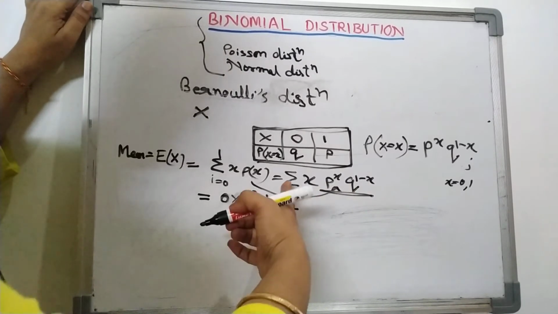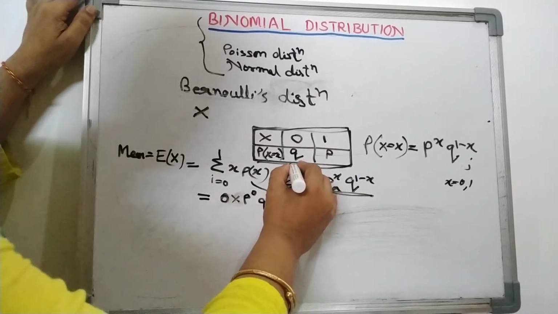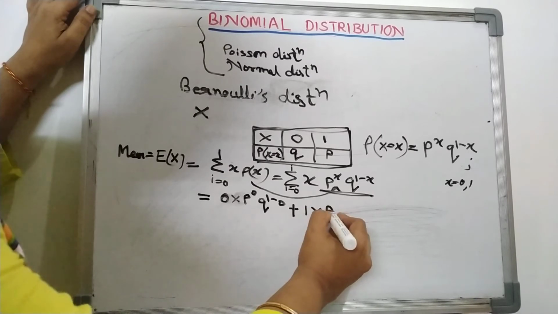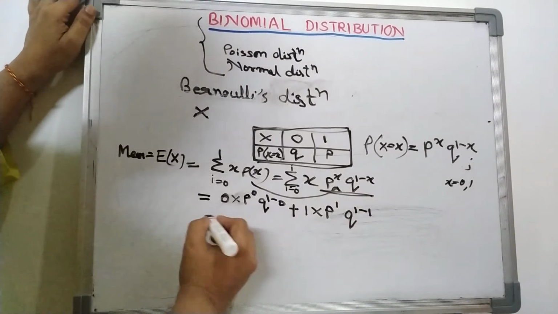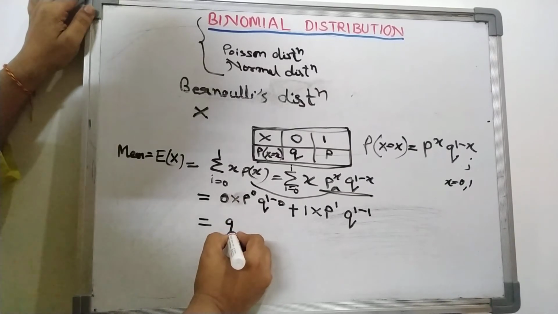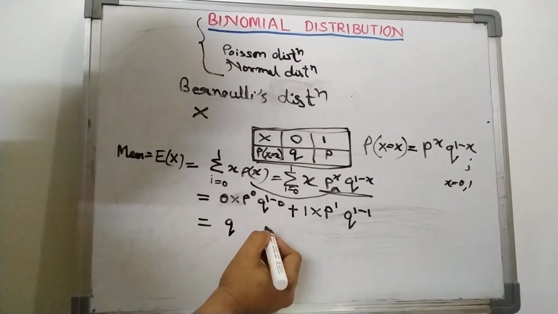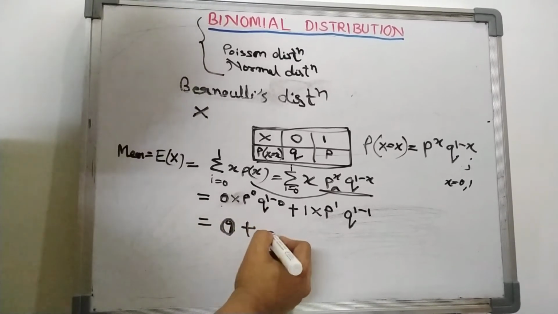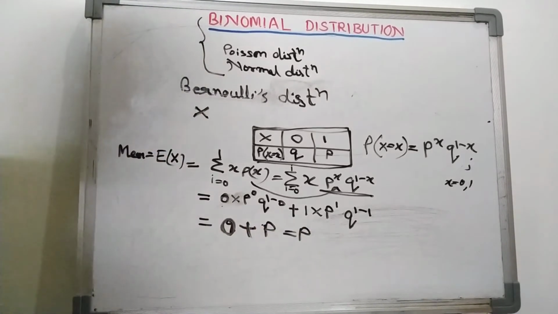Next, plus, we are removing this summation sign. Since i goes from 0 to 1, we remove this sign. Now we put 1: it will be 1 into p raised to the power 1, q raised to the power 1 minus 1. So p raised to the power 0 is 1, so it will be q. This part will be 0, because I multiply it by 0, so it is 0 plus this part, which will be p. So it is p.